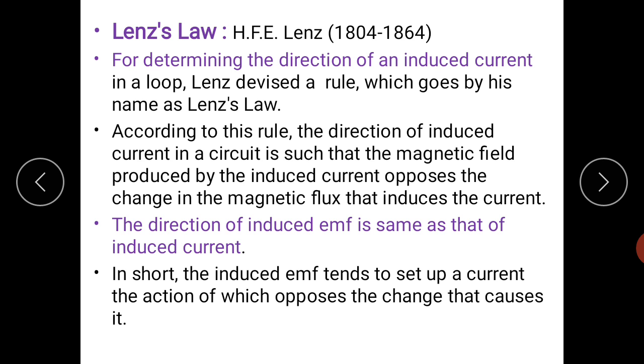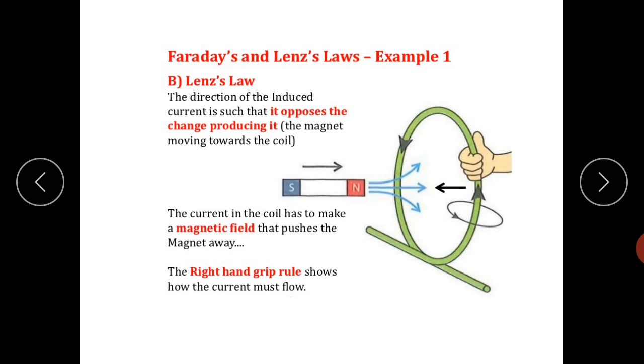So what will be the direction? Lenz's law gives the knowledge of the direction of induced EMF produced, when the direction of induced current is such that it opposes the change producing it, the magnet moving towards the coil.